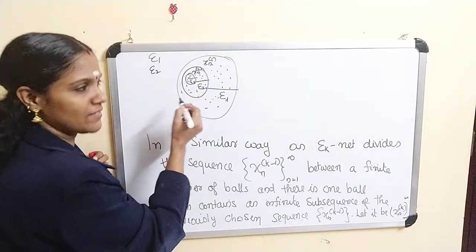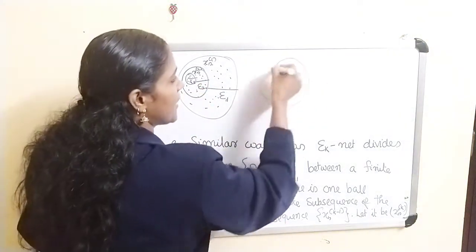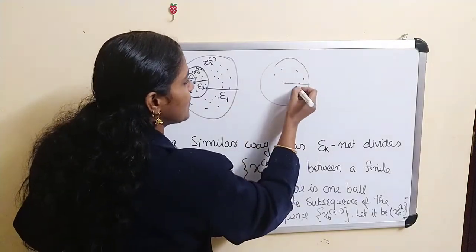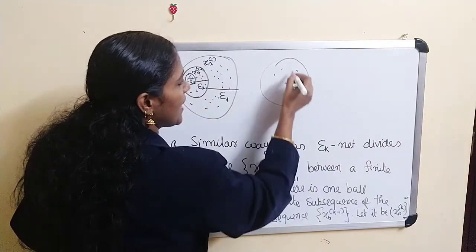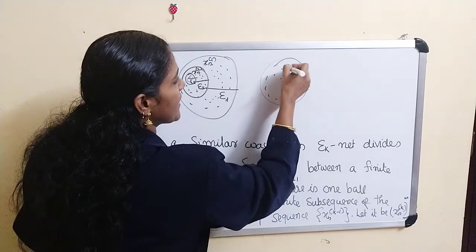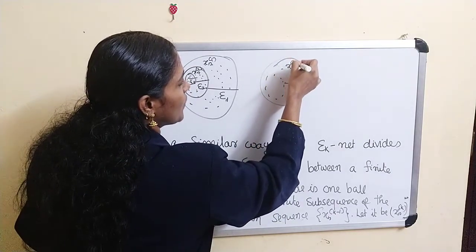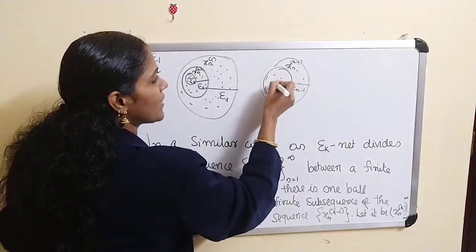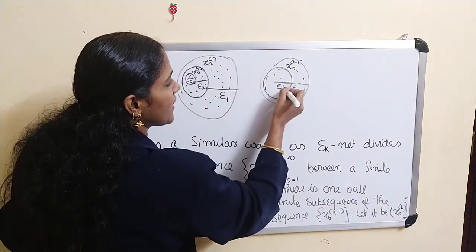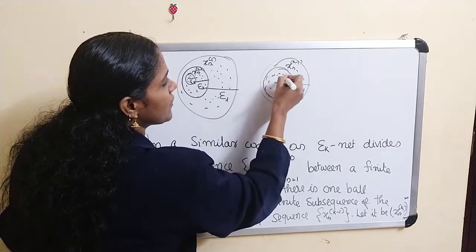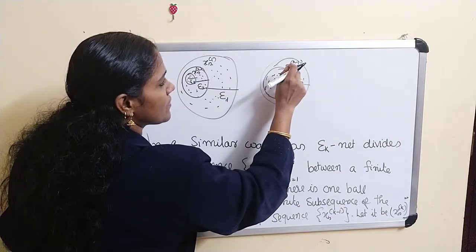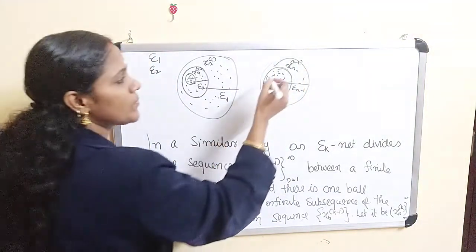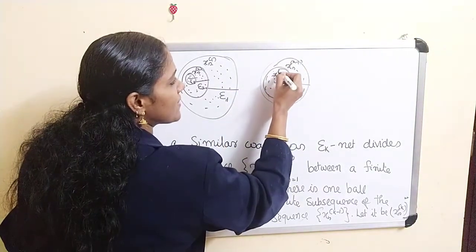Proceeding like this, you will finally reach a ball of radius epsilon k minus 1, and it contains the sequence xn k minus 1. Then there exists a ball of radius epsilon k, and it contains infinitely many points from the sequence xn k minus 1. We denote this as xn k.